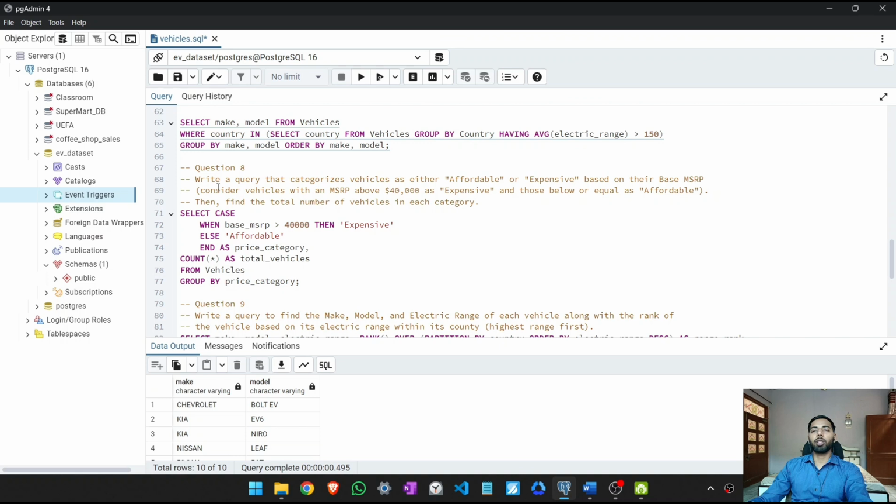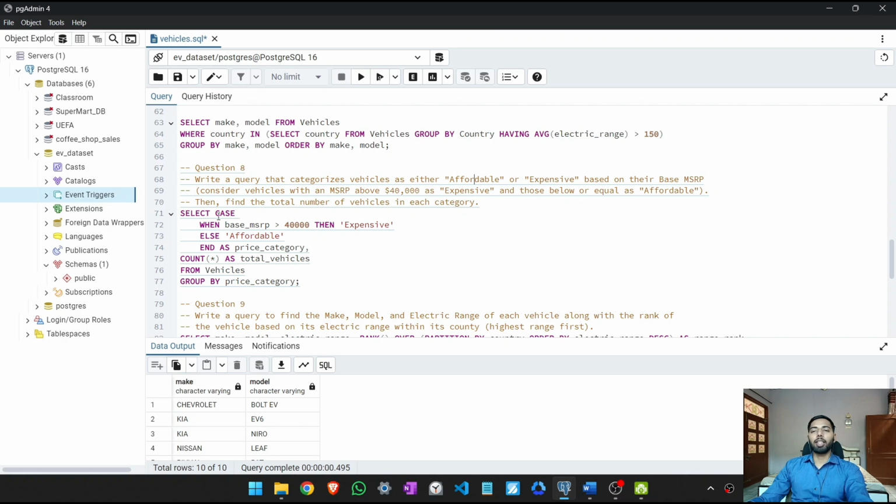Our next question is to write a query that categorizes vehicles as either affordable or expensive based on their base MSRP. Consider vehicles with an MSRP above $40,000 as expensive and those below or equal as affordable. Then find the total number of vehicles in each case. So we create a new column with the name price category and here we have to use the case statement.